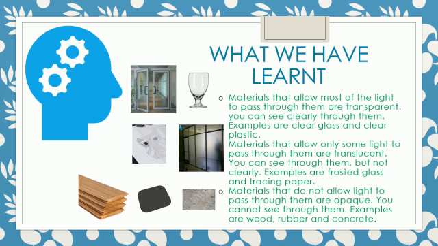them are transparent. You can see clearly through them. Examples are clear glass and clear plastic. Materials that allow only some light to pass through them are translucent. You can see through them but not clearly. Examples are frosted glass and tracing paper. And materials that do not allow light to pass through them are opaque. You cannot see through them. Examples are wood, rubber, and concrete.